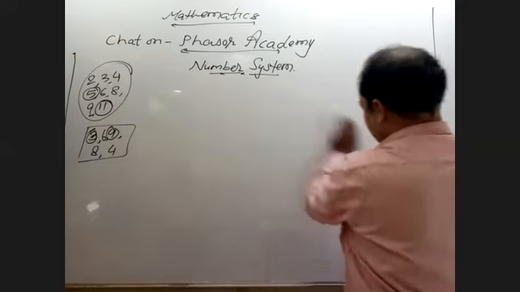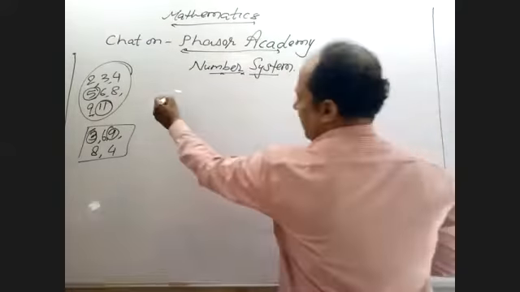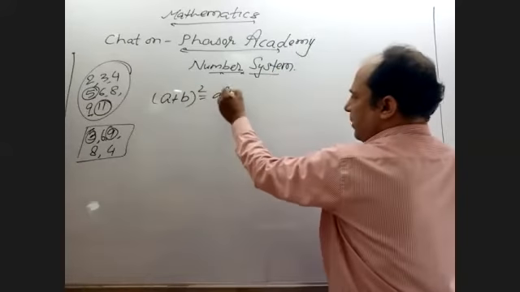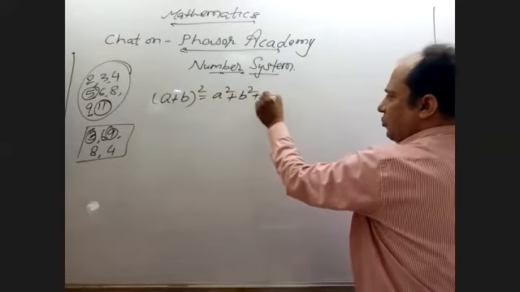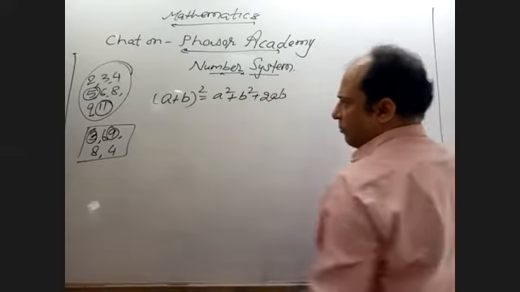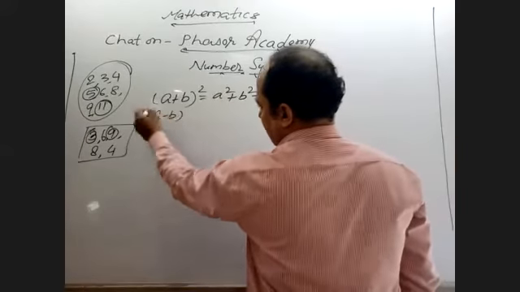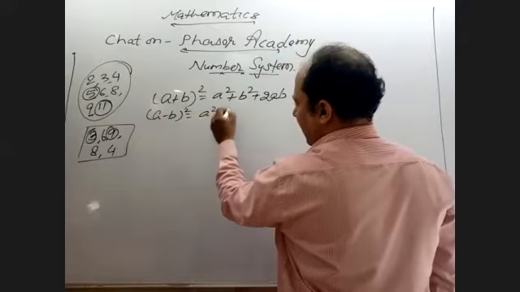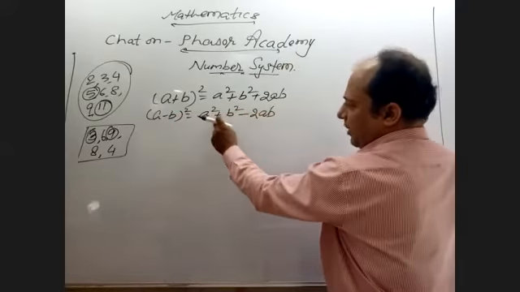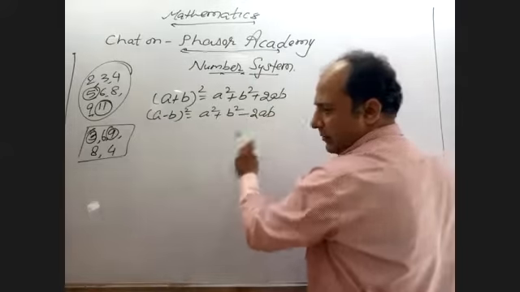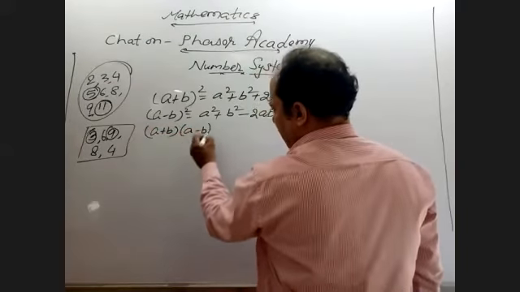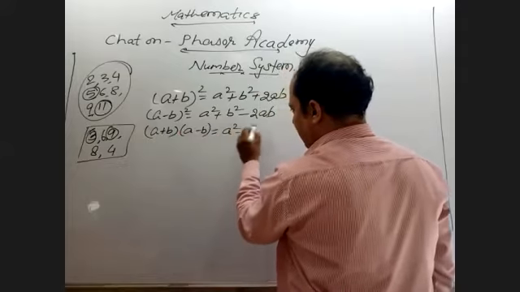I'm just going to write them. a plus b whole square equals a square plus b square plus 2ab, also written as a square plus 2ab plus b square. Again, a minus b whole square equals a square plus b square minus 2ab. Again, a plus b into a minus b equals a square minus b square.